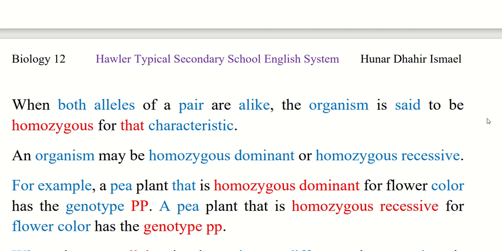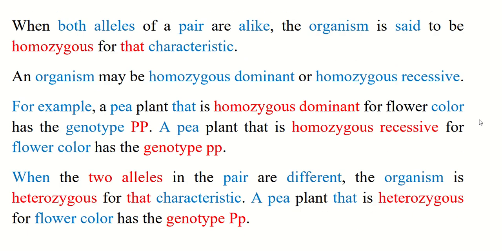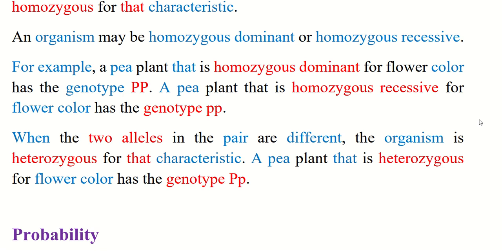When both alleles of a pair are alike, the organism is said to be homozygous for that characteristic. An organism may be homozygous dominant or homozygous recessive. For example, a pea plant that is homozygous dominant for flower color has the genotype P capital P capital. A pea plant that is homozygous recessive for flower color has the genotype p small p small. When the two alleles in the pair are different, the organism is heterozygous for that characteristic. The pea plant that is heterozygous for flower color has the genotype P capital p small.